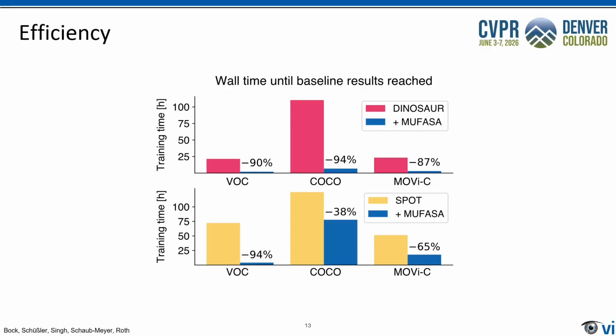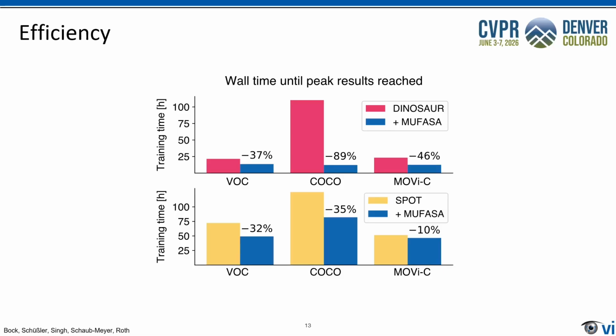Beyond improving segmentation, MUFASA is also efficient. Our models reach baseline level performance in substantially fewer epochs, with training time reductions of up to 94%. Moreover, the multi-layer information accelerates convergence. MUFASA models reach their peak performance earlier and require less total training time.